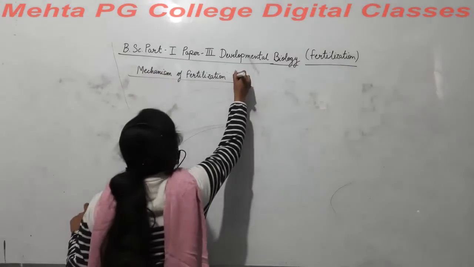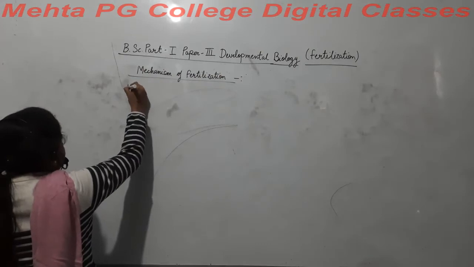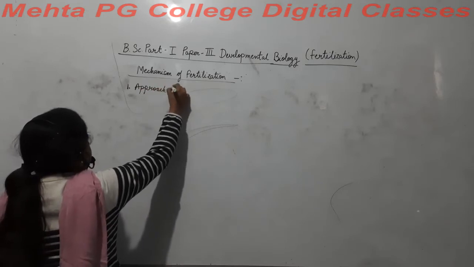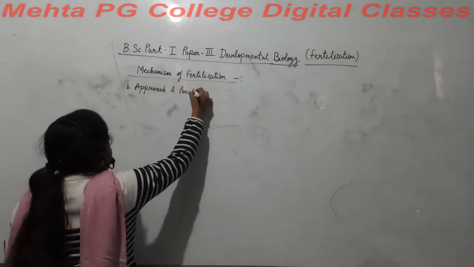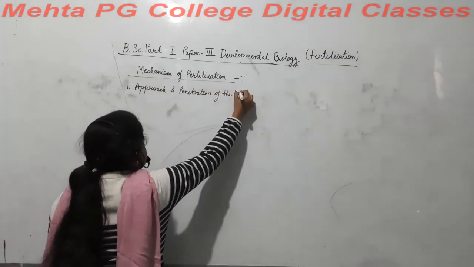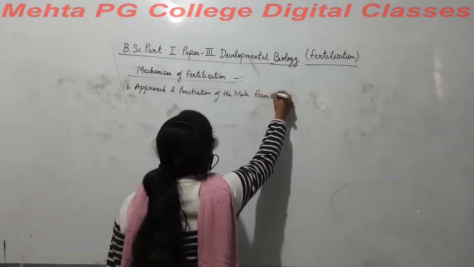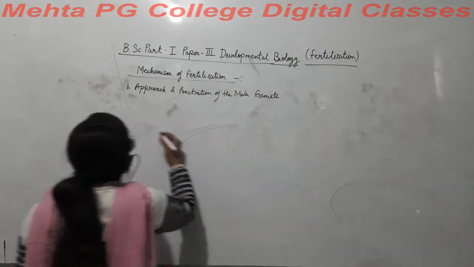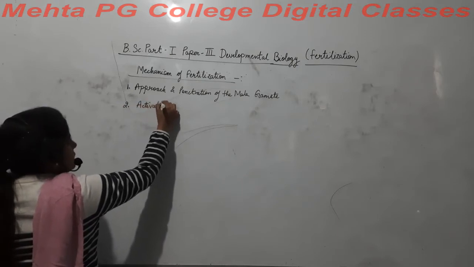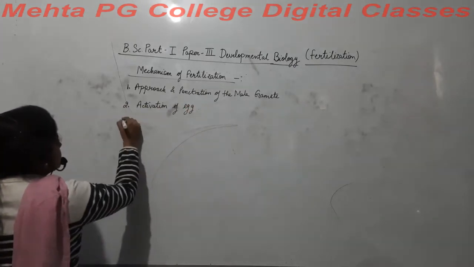Fertilization is divided into three processes, right? Namely, first, approach and penetration of the male gamete, second, activation of egg, and third is